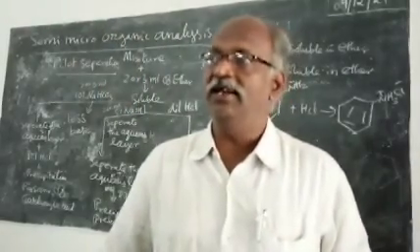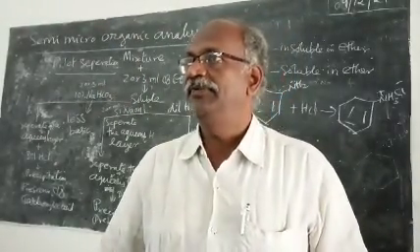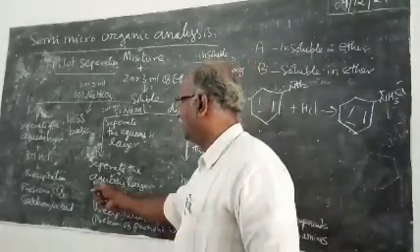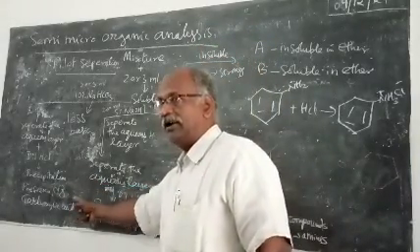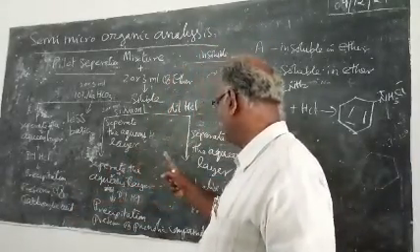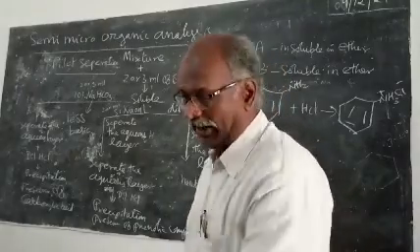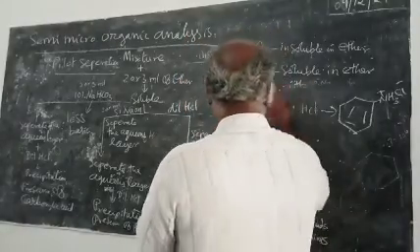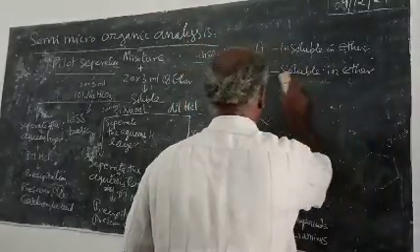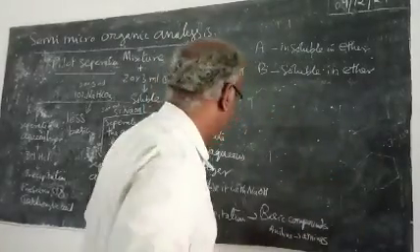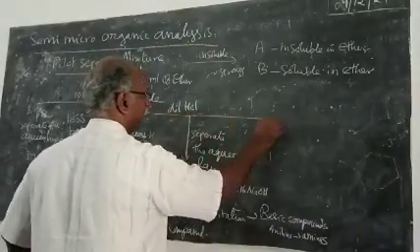See, there are other organic compounds also which do not react with sodium bicarbonate, sodium hydroxide and hydrochloric acid, and those compounds are grouped as neutral compounds.